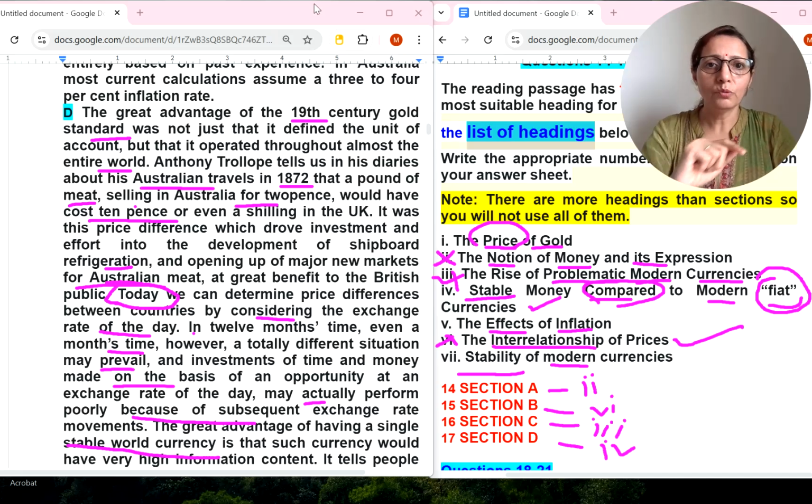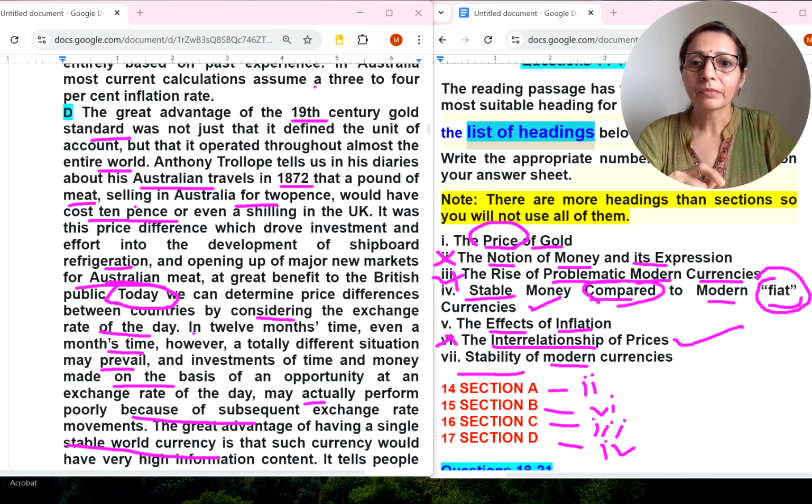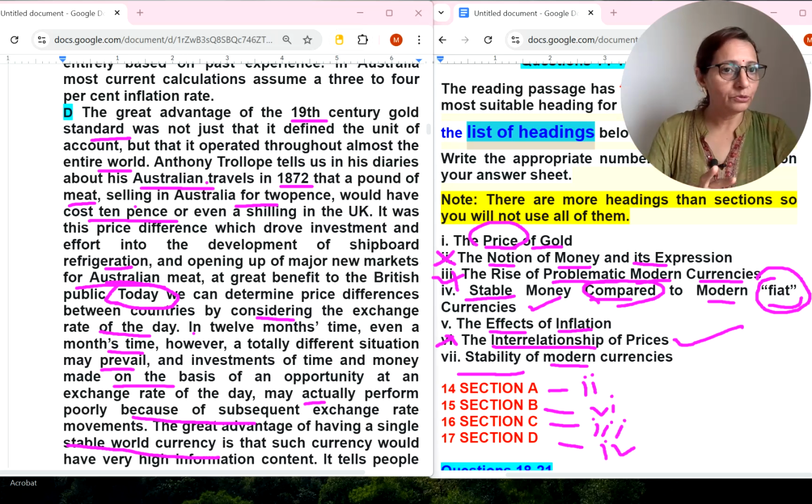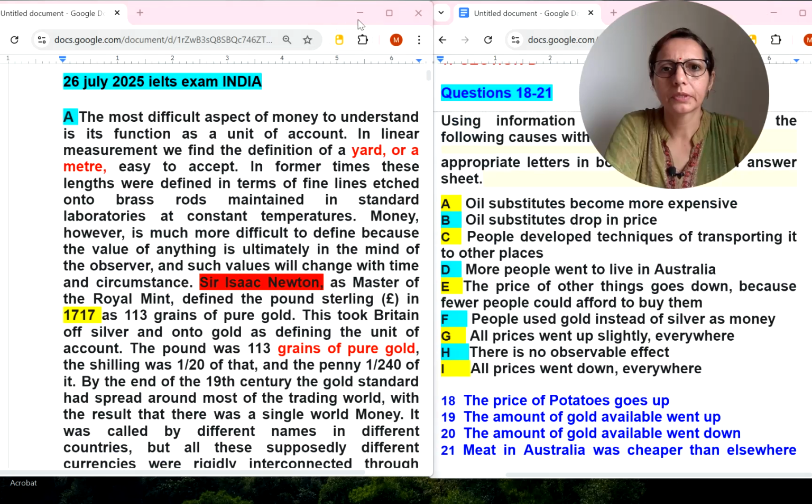Now, what I want to tell here, important thing: whatever all the paragraphs we have read, now we already know the location of potato, gold, and shilling, meat word, refrigeration also there. So I will just make it, then I will show it to you. Now before starting the second type of question, you can see my paragraphs, how I have underlined the things. If I am doing paper pen, then these words you can always underline or circle. Okay.